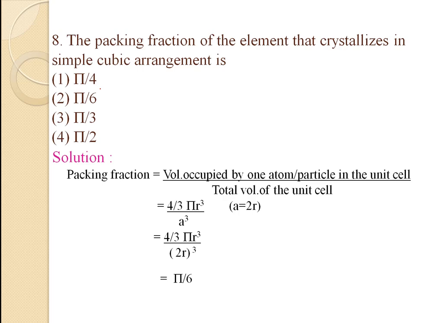We already derived in the regular class the number of particles present in simple cubic, that is 1. We also know the formula of packing fraction: volume occupied by one atom or particle in the unit cell, divided by total volume of the unit cell.